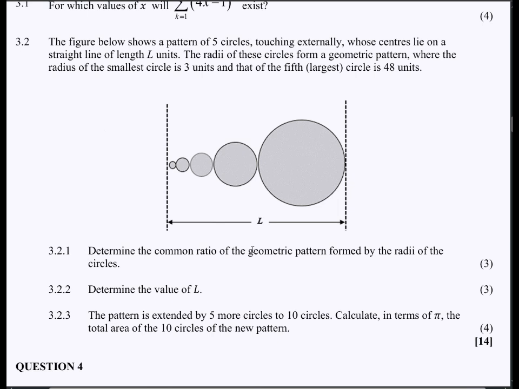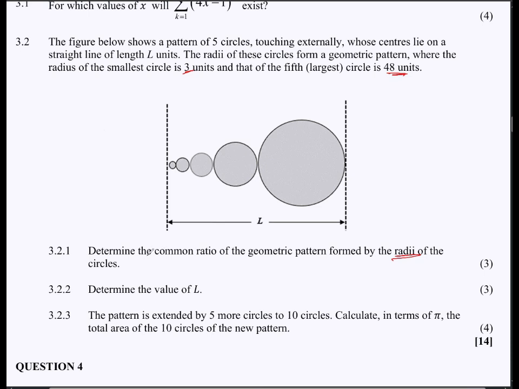3.2.1, determine the common ratio of the geometric pattern formed by the radii. Right? By the radii. So we are being told here that the radius of the smallest circle is 3 units and the radius of the largest circle is 48 units.